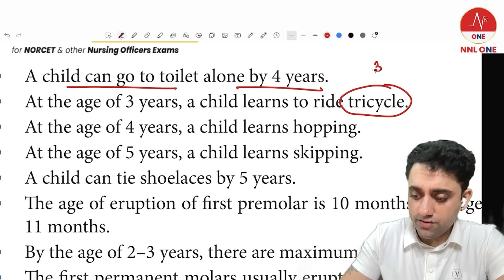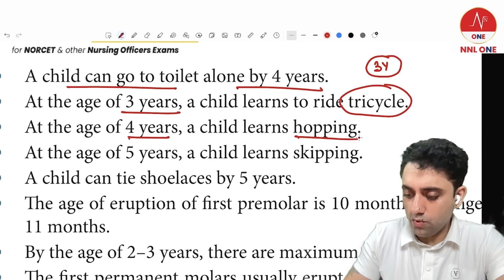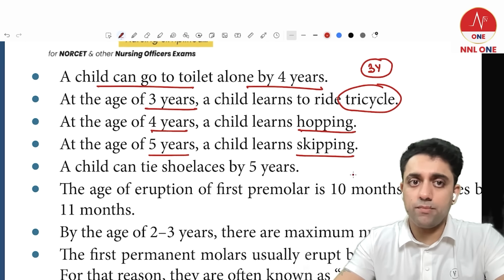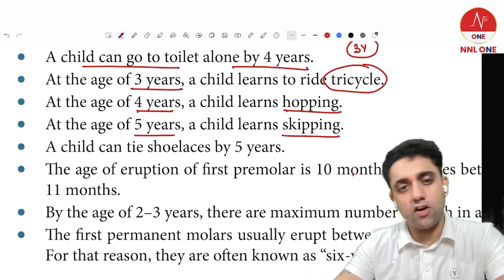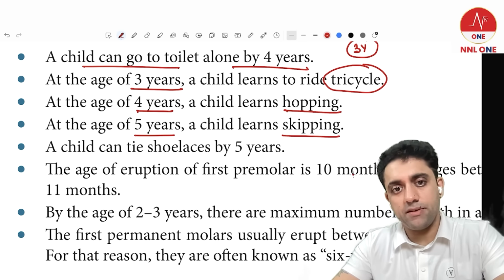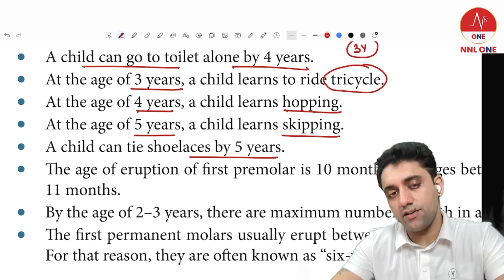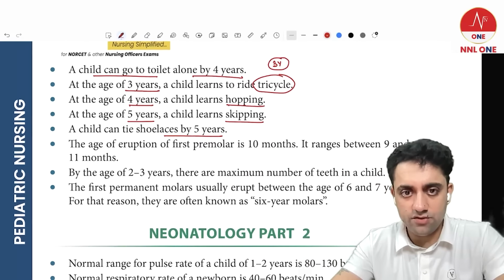Tricycle, tri means 3, so a 3-year-old can ride a tricycle, a 4-year-old can do hopping, and a 5-year-old can do skipping. So tricycle, hopping and skipping, that also you should know. A baby can ride a tricycle by 3 years, hopping comes by 4 years, and skipping comes by 5 years. And even a 5-year-old can tie the shoelaces also, that you should know. Done, finish.